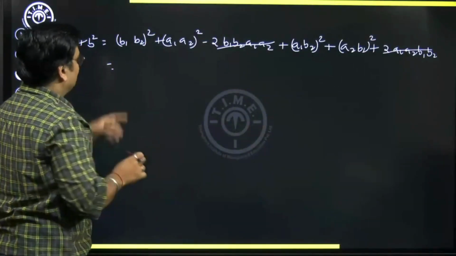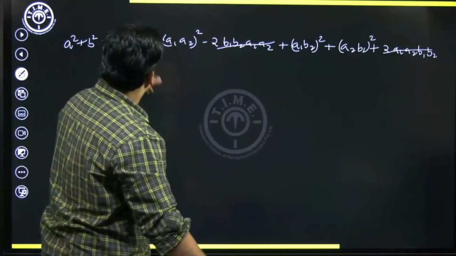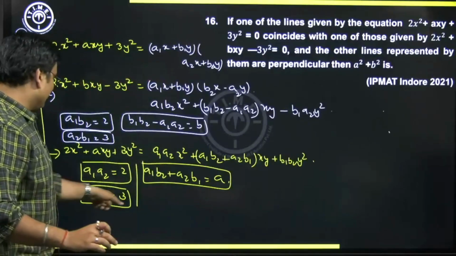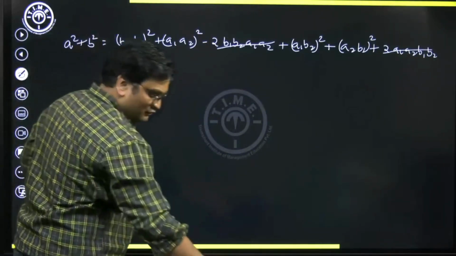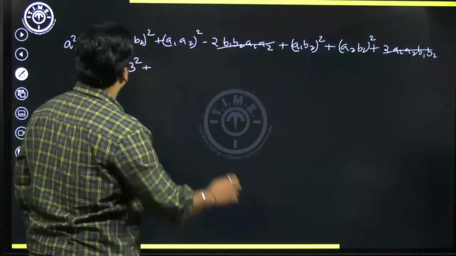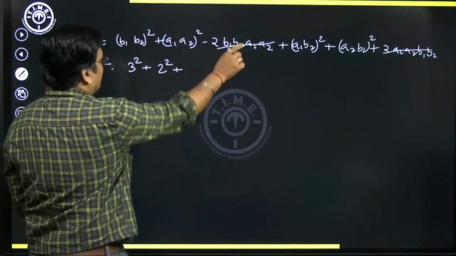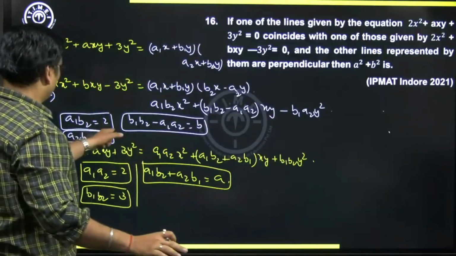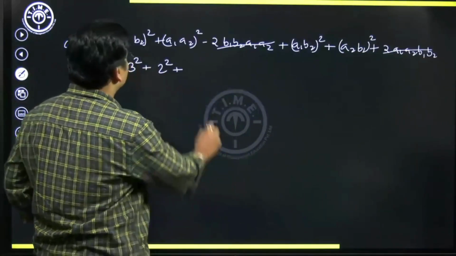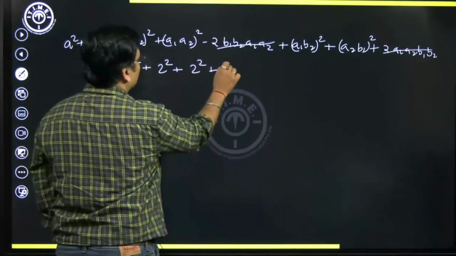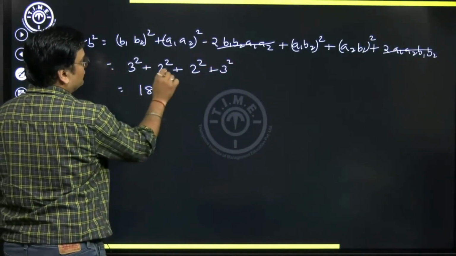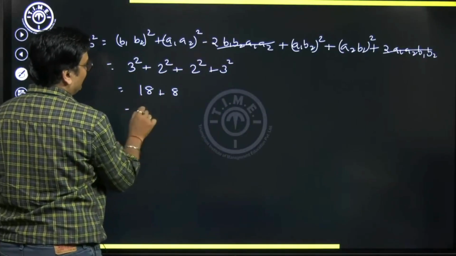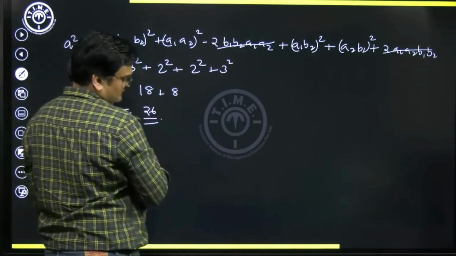So I'm finally left with this, and these values, where do we get them? b1 b2, you get it here, 3 square. a1 a2, you'll get it here, it's 2 square. a1 b2, you get it here, 2 square, and a2 b1 is 3 square. So finally your answer, 3 square is 9, 9 into 2 is 18, 2 square is 4, 4 into 2 is 8. So finally my answer will look like 26.